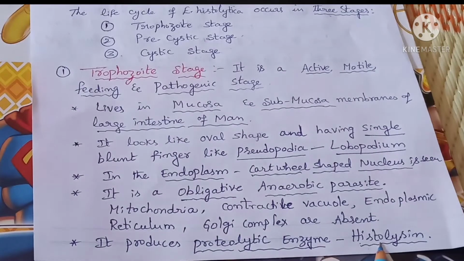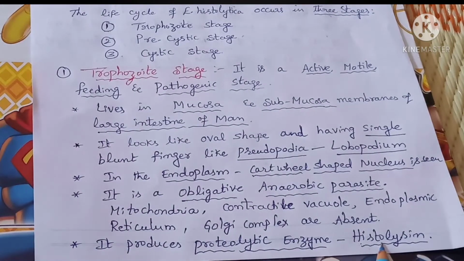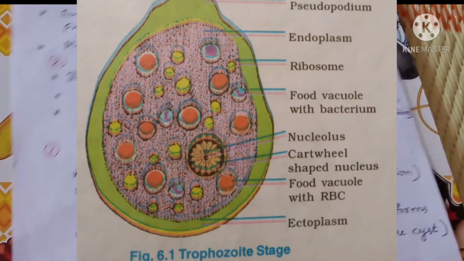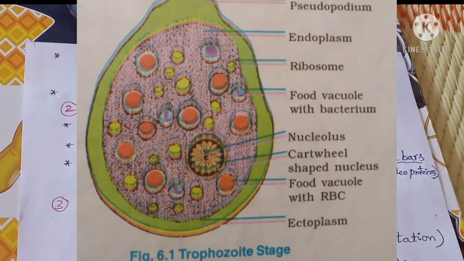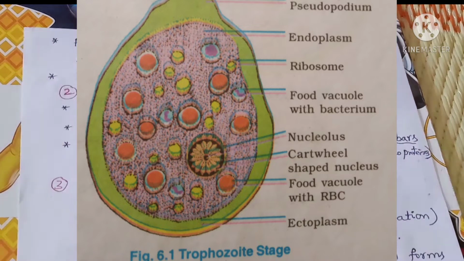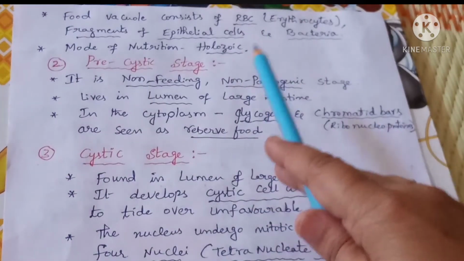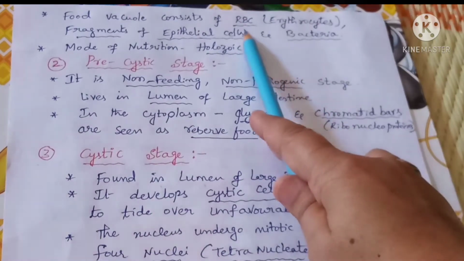This histolytic enzyme helps in dissolving the mucosal and submucosal membranes of the large intestinal wall, and it feeds on the blood cells, that is the RBCs.